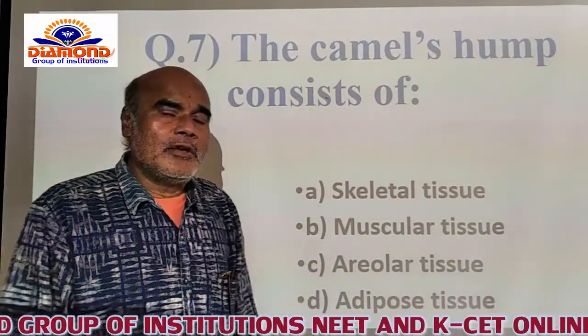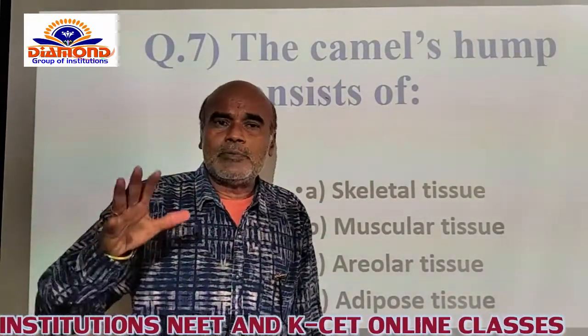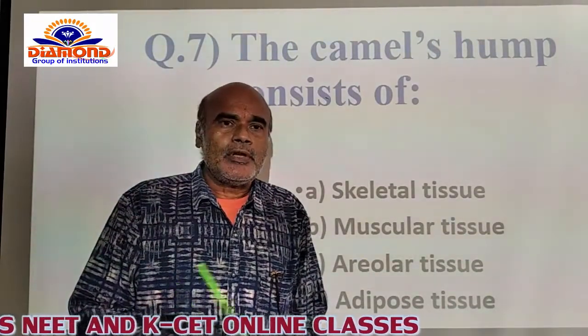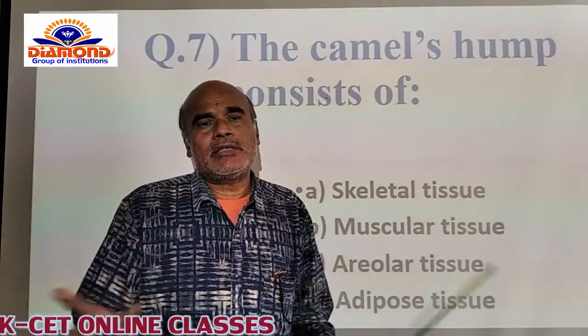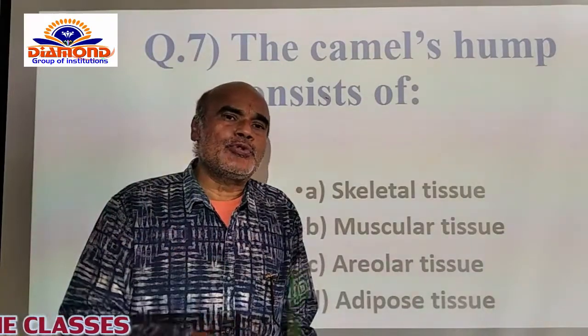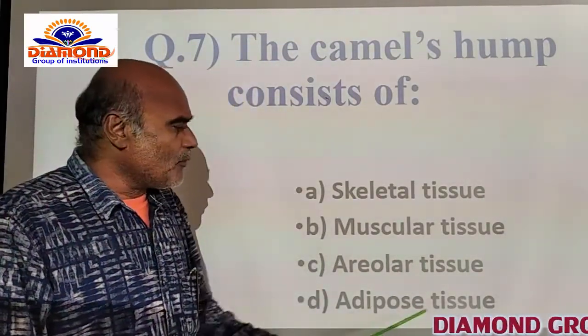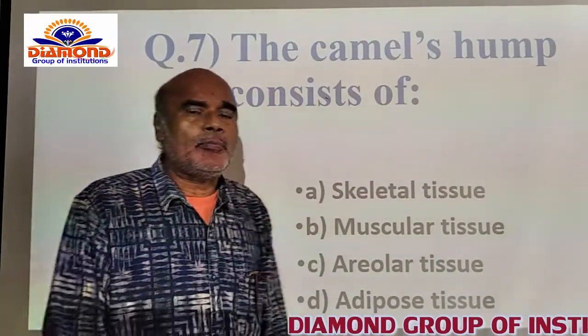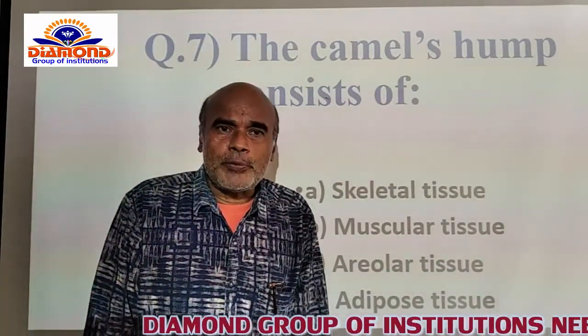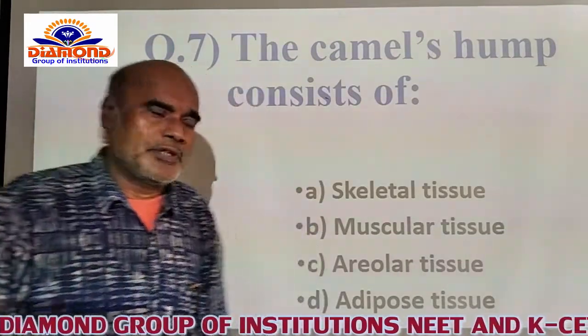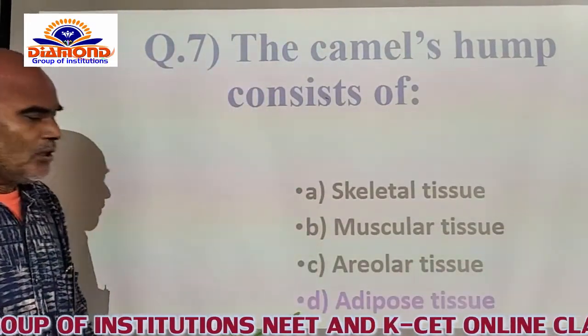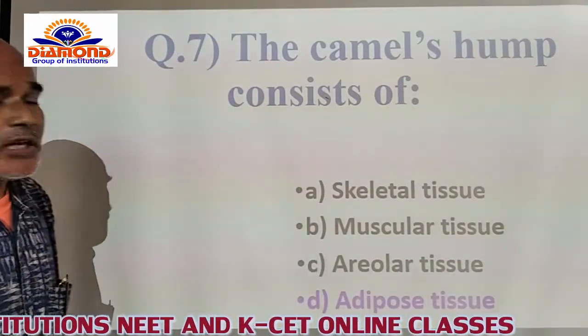Of course, you know that on the nature of the adipose, it is classified into white adipose tissue and brown adipose tissue itself. Here the fat is stored in the form of adipose tissue, which is confined to the hump part of the camel. That's why I am opting for the D option as the correct option for this. Now you opt for D. And now we go for the other question.